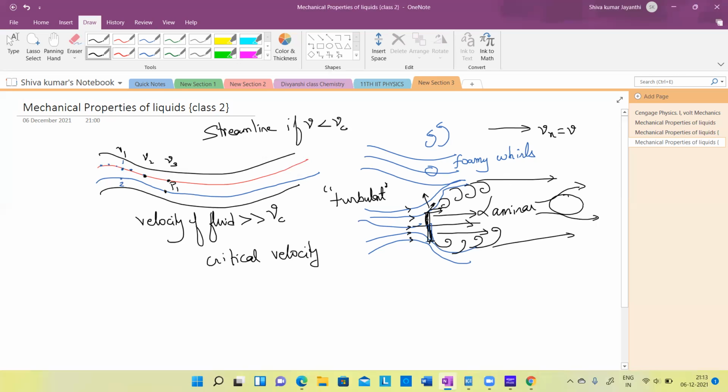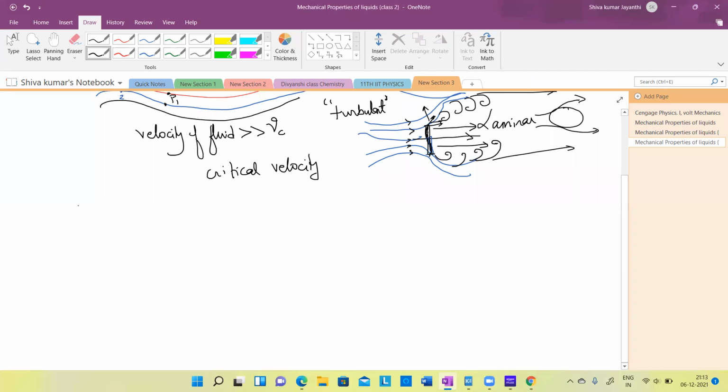The next important derivation is for your CBSE, especially for IIT, which is Bernoulli's equation. Very important.